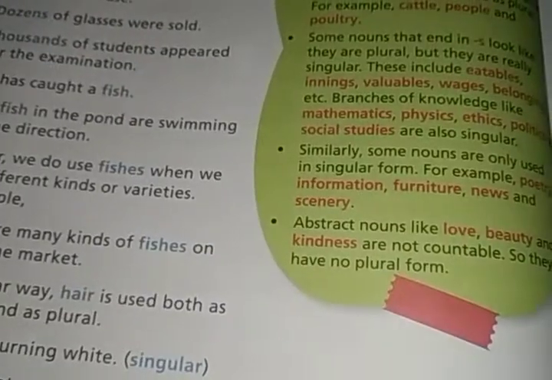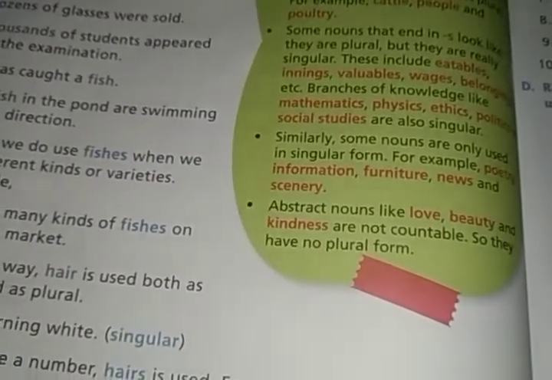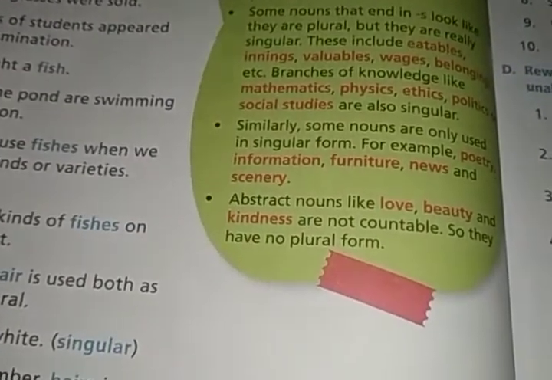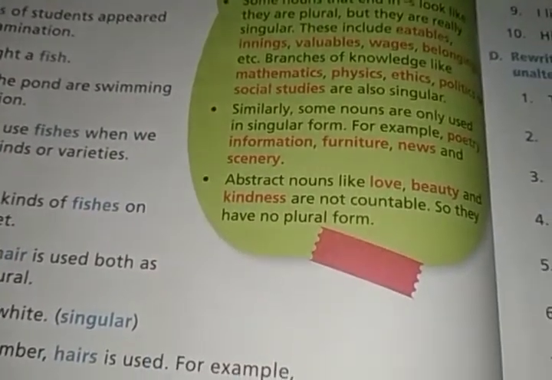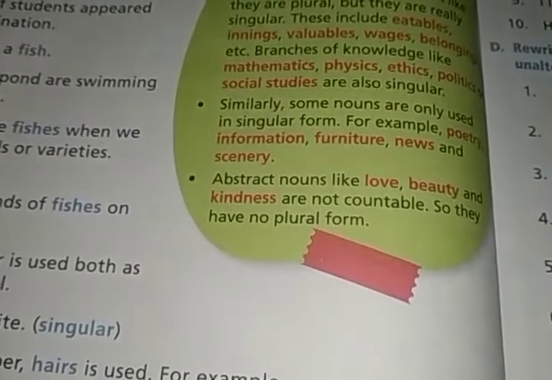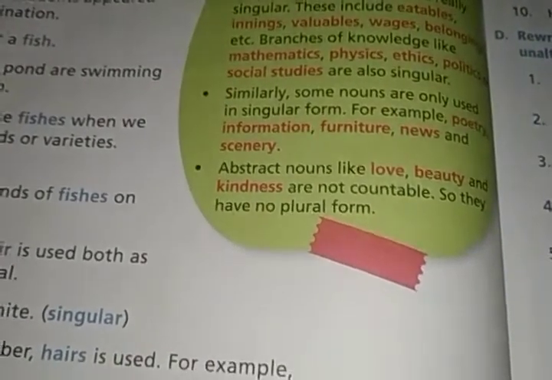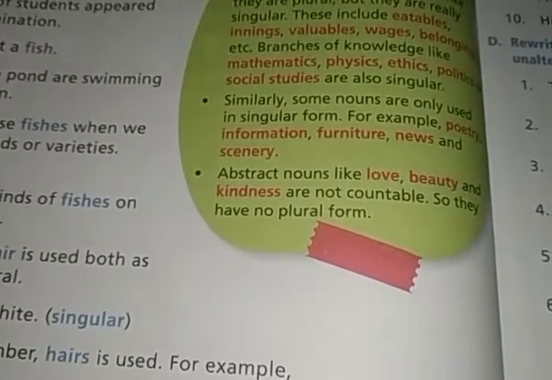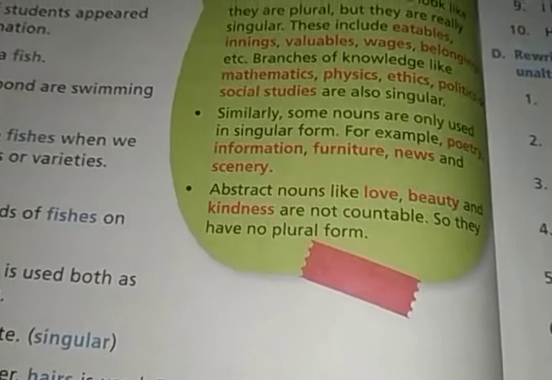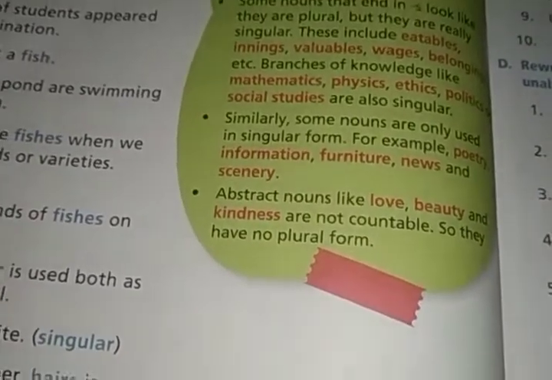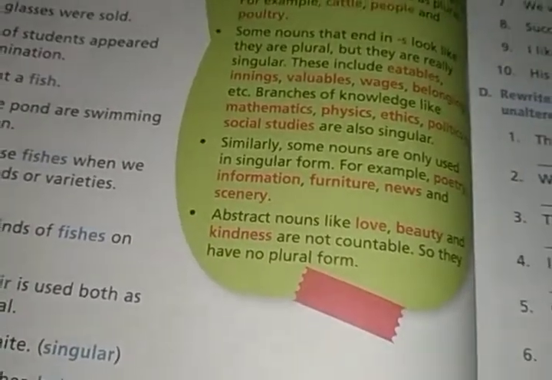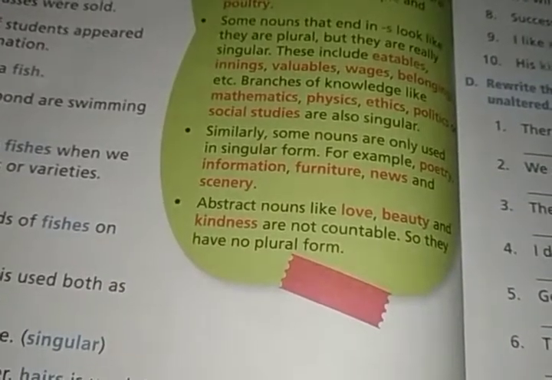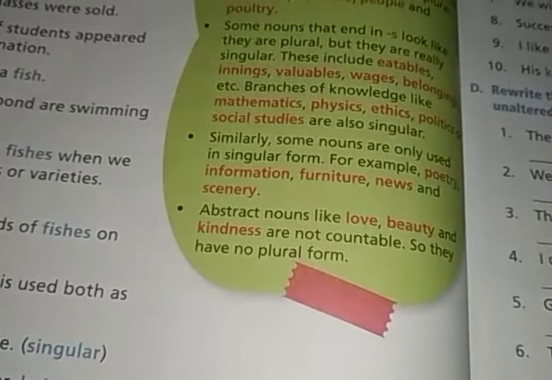And one more important thing is countable and uncountable nouns. Okay, when you are talking about the number of nouns, you have to keep in mind that there are countable and uncountable nouns. The noun which is telling about something which can be counted is called a countable noun. And nouns which tell about things which cannot be counted are called uncountable nouns.